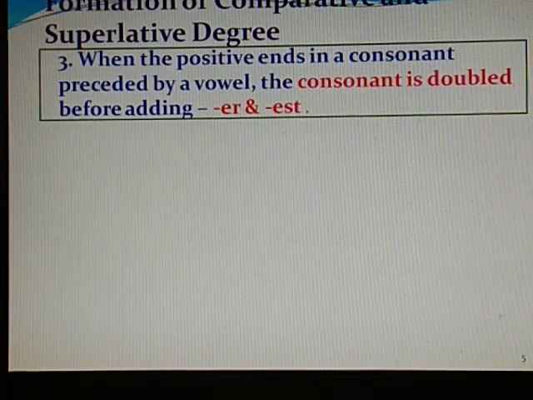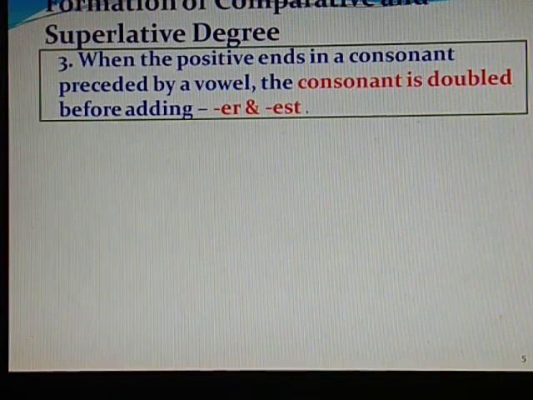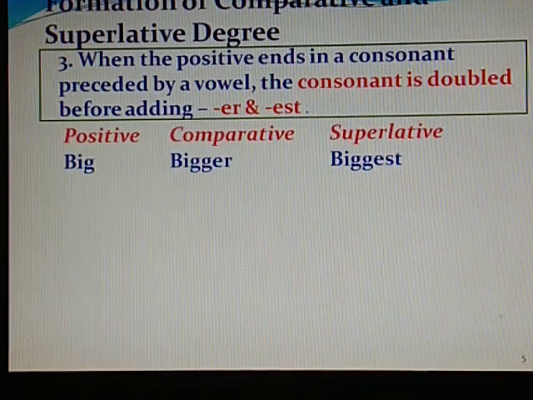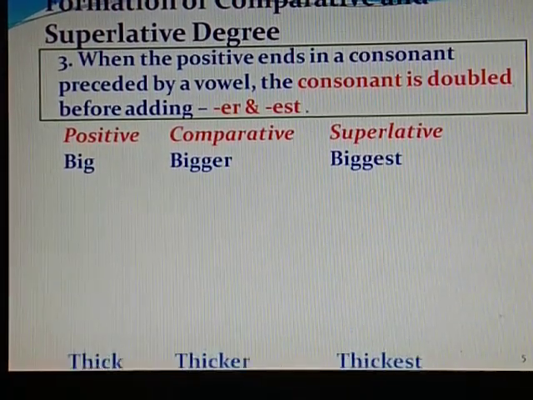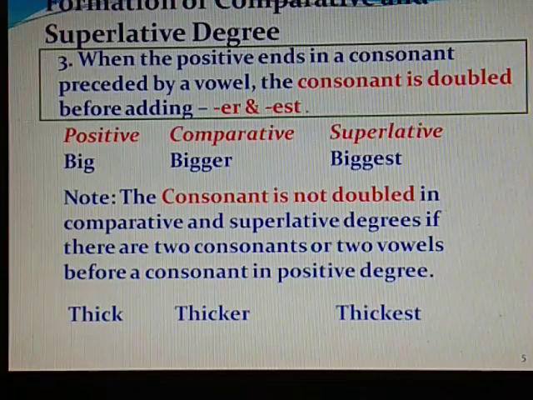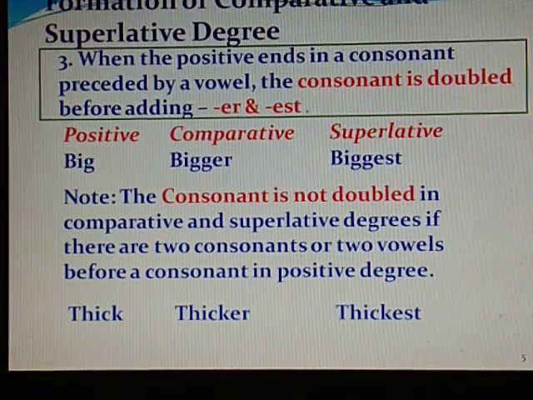When the positive ends in a consonant preceded by a vowel, the consonant is doubled before adding er or est. Like when I say big, it is bigger, biggest. Then thick, thicker, thickest. So the consonant is not doubled when it is ending with a consonant like K, means we are not repeating the same letter. The consonant is not doubled in comparative and superlative degrees if there are two consonants or two vowels before a consonant in the positive degree.